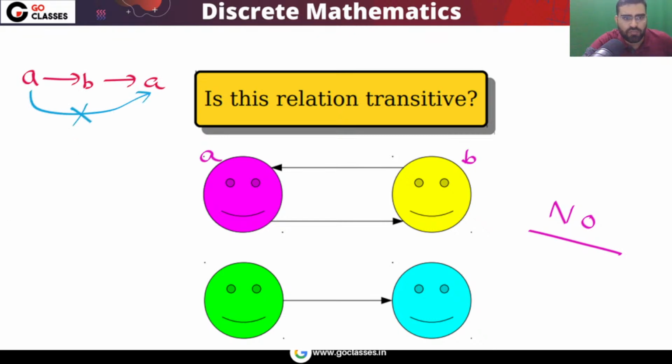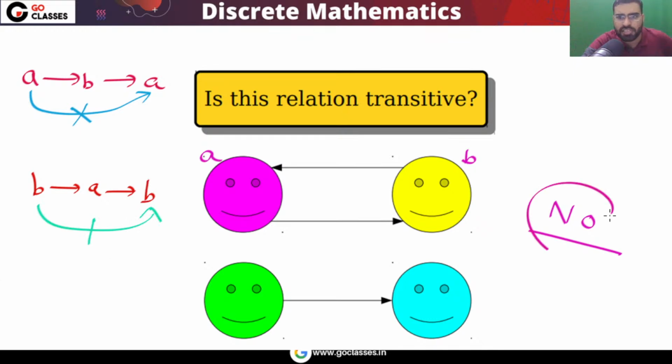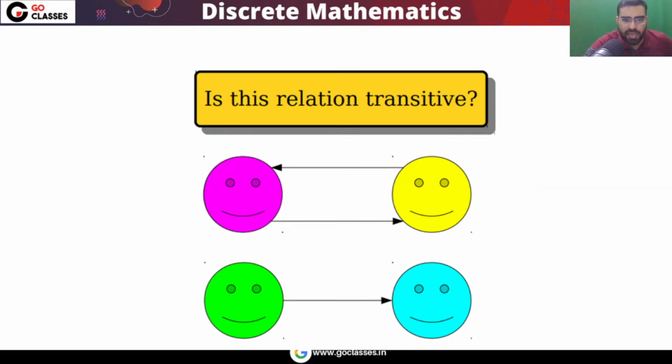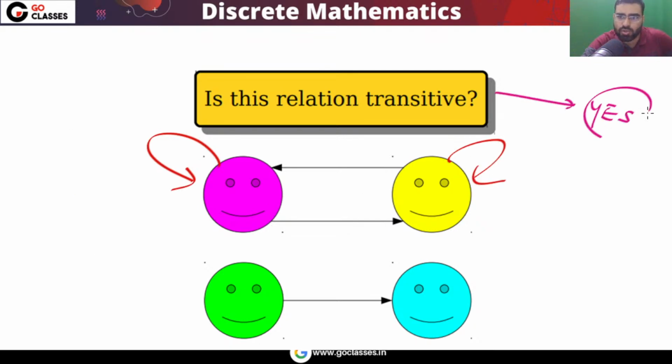Similarly, B is related to A, A is related to B, but you can notice B is not related to B. Okay, so this is not transitive. This relation is not transitive. Very easily you can see. Okay, and this is the problem. So now if you want to make it transitive, you can do like this, and this arrow you can put. Now this is going to be transitive.